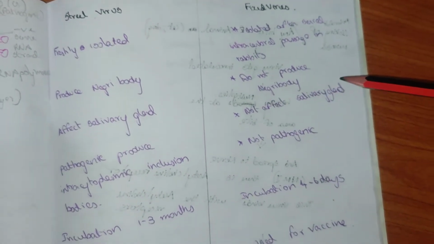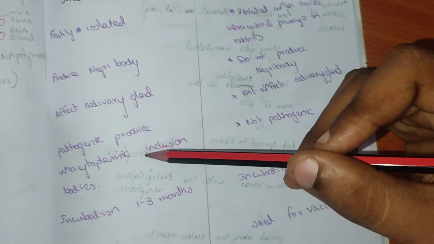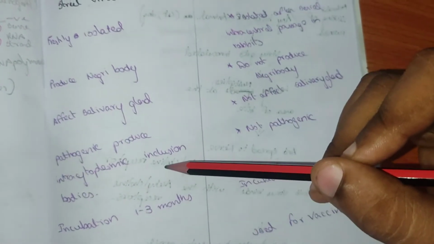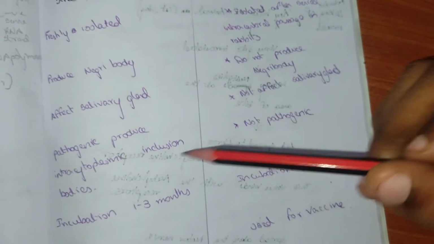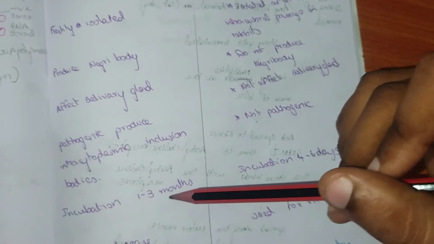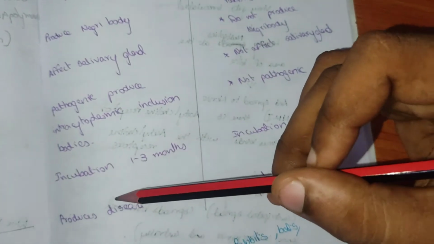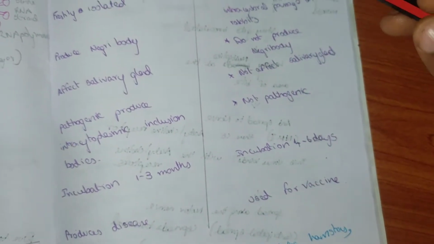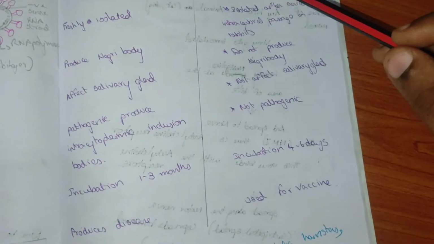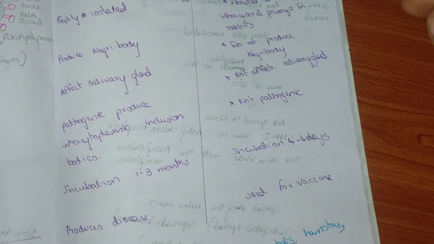Street virus is pathogenic and produces intracytoplasmic inclusion bodies, whereas the fixed virus is non-pathogenic. The incubation period for street virus is 1 to 3 months, while for fixed virus it is 4 to 6 days. Street virus produces disease, but the fixed virus is used for preparing the vaccine, where the glycoprotein is used.